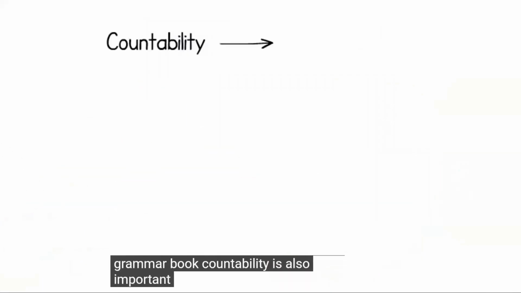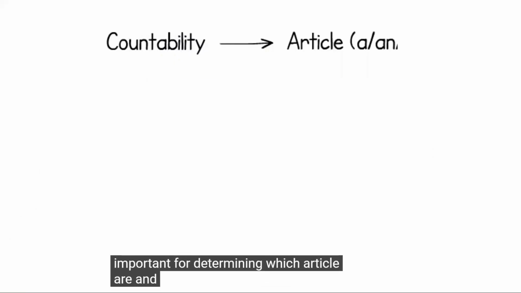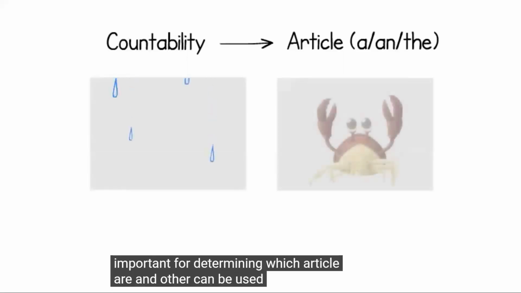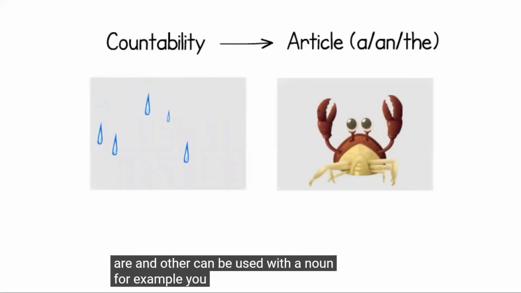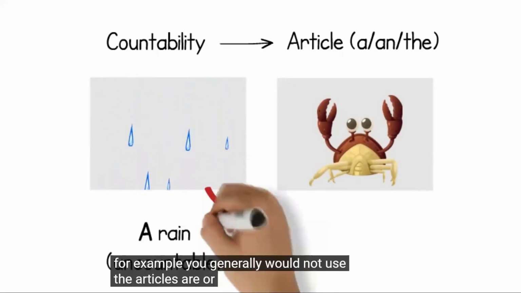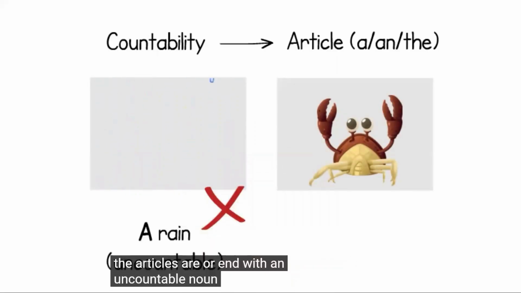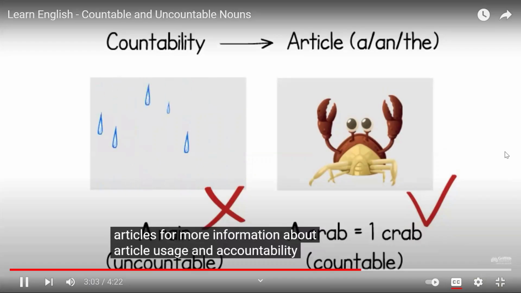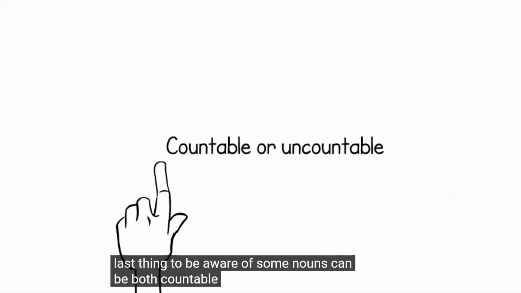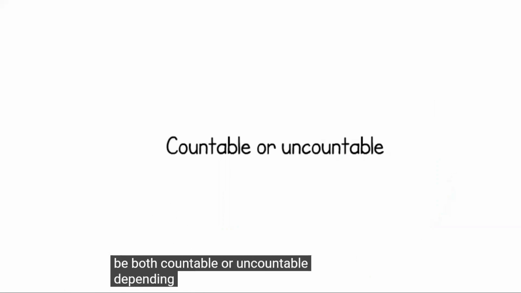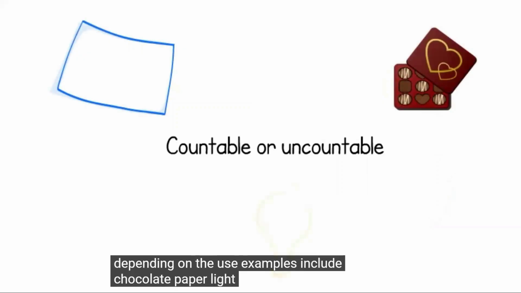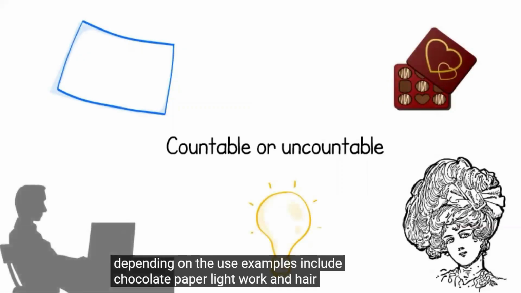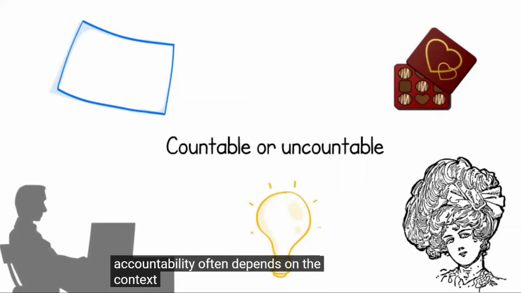Countability is also important for determining which article, a, an, or the, can be used with a noun. For example, you generally would not use the articles a or an with an uncountable noun. Review the section on articles for more information about article usage and countability. One last thing to be aware of. Some nouns can be both countable or uncountable. depending on their use. Examples include chocolate, paper, light, work, and hair. Countability often depends on the context.